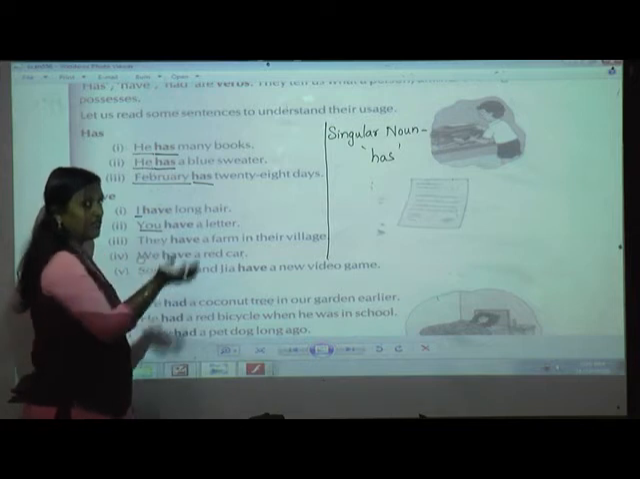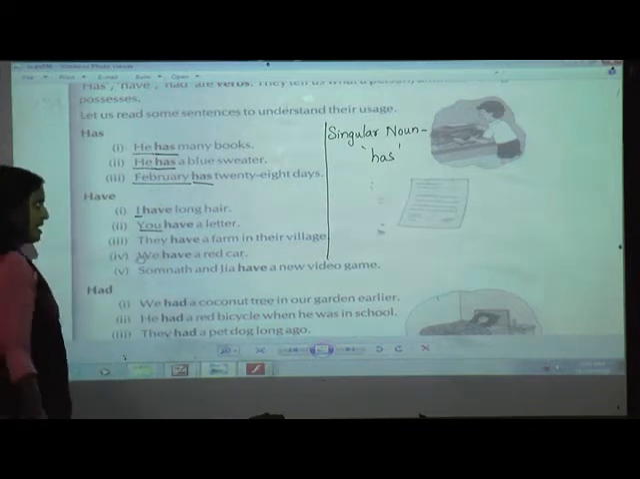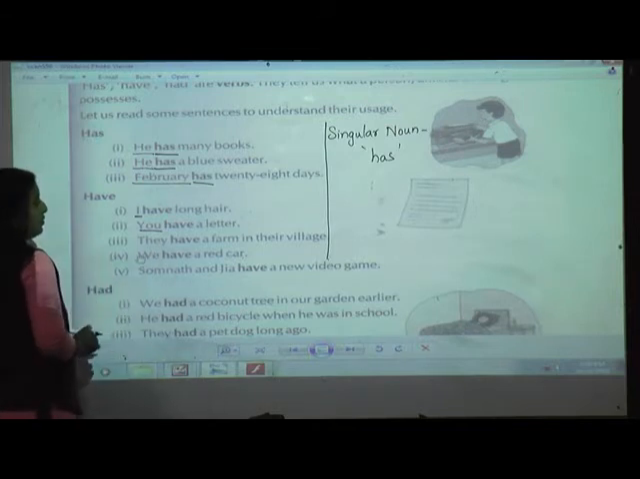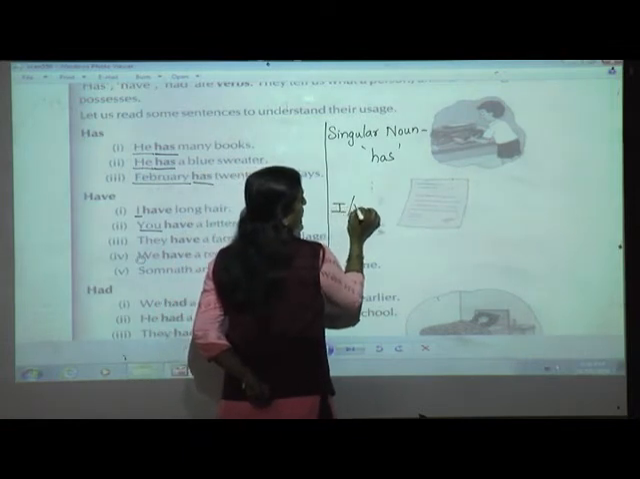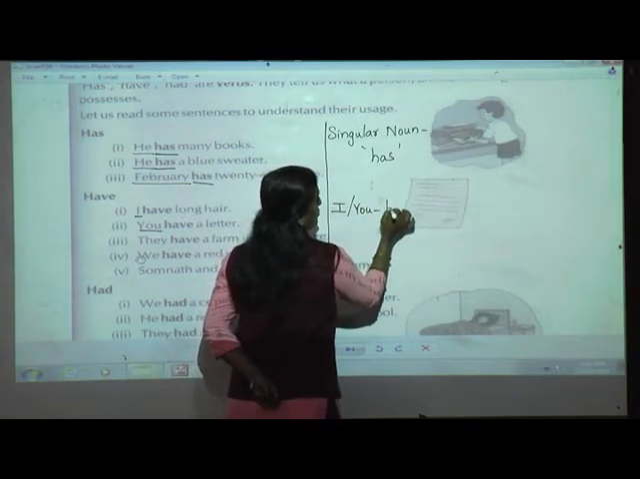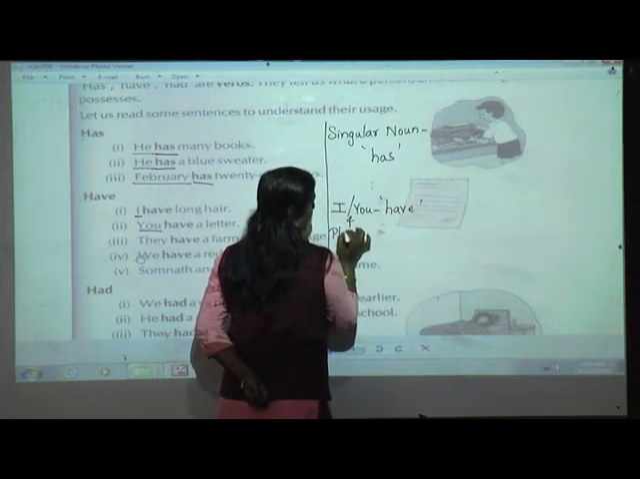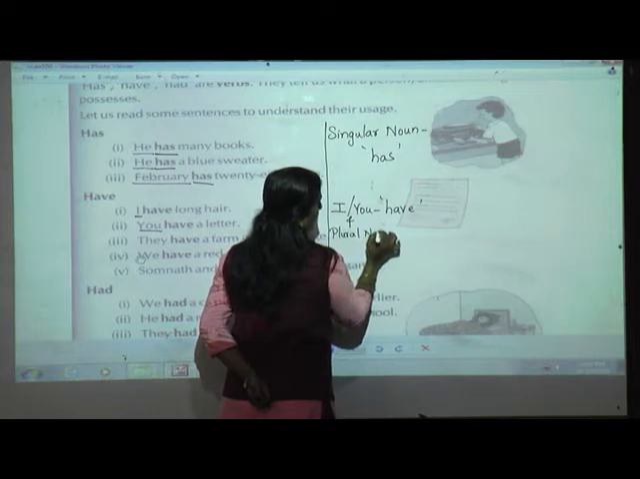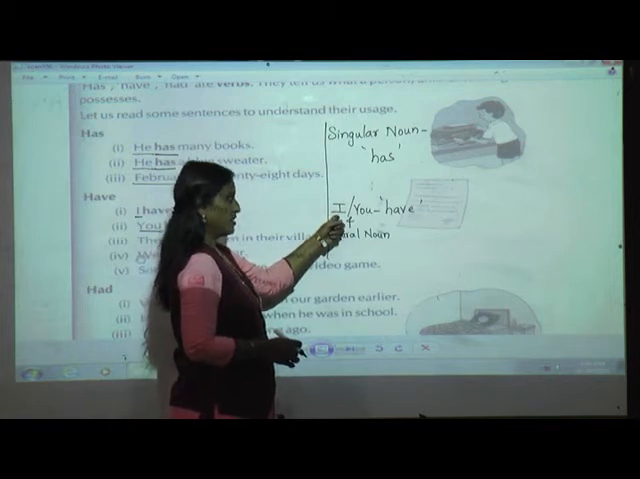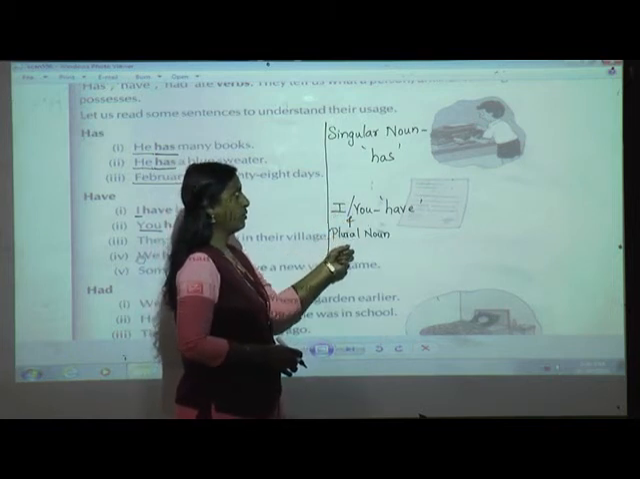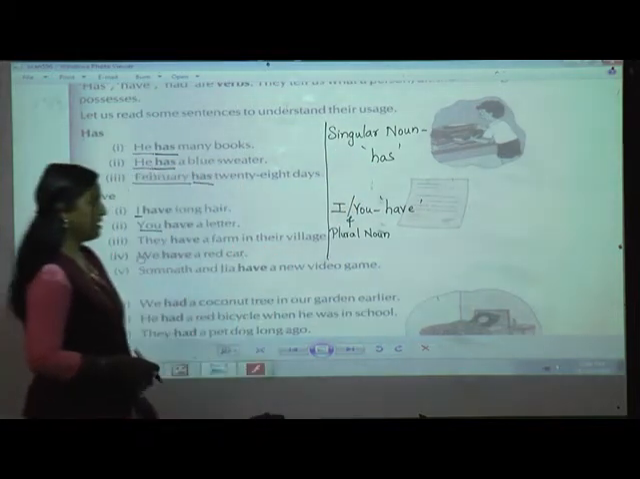Yes, have. As we have learnt in the last lesson, we are using am with I. So here we can see whenever you want to use have, that time we are going to use I and you. I and you always go with have and plural noun. Okay? Again I will repeat. We use have when the subject is I, you or plural noun. And we use has when there is a singular noun.